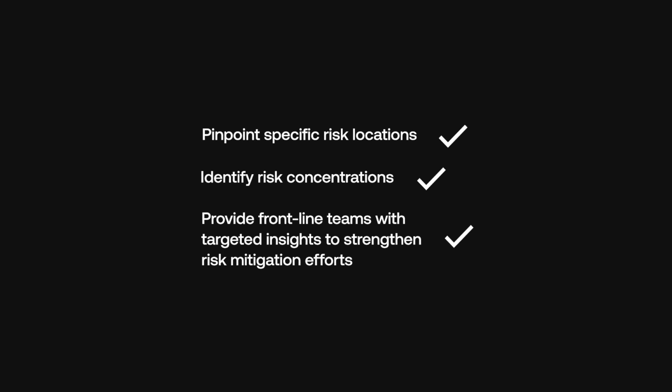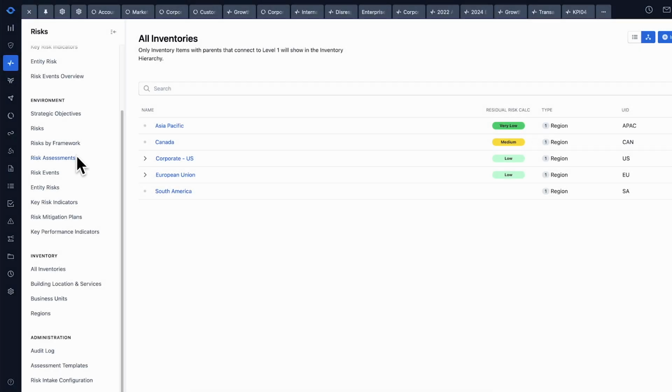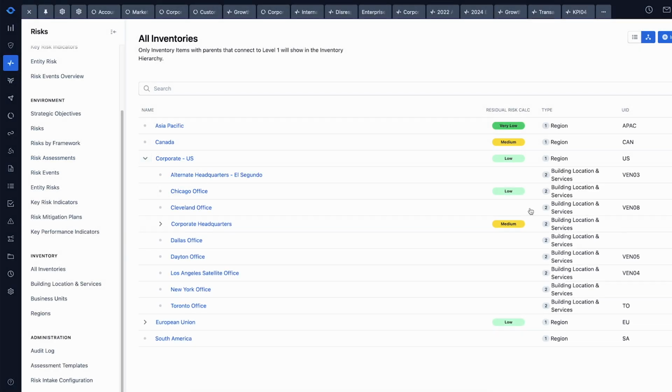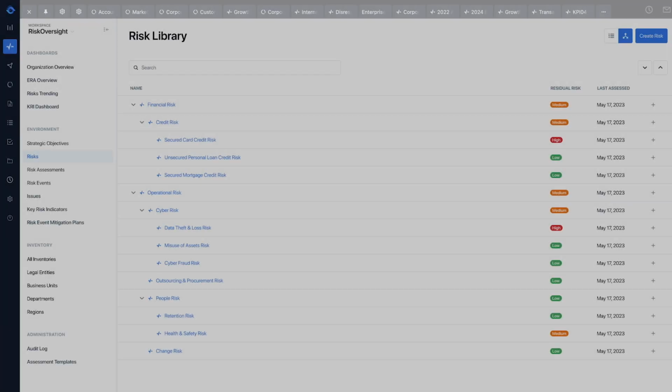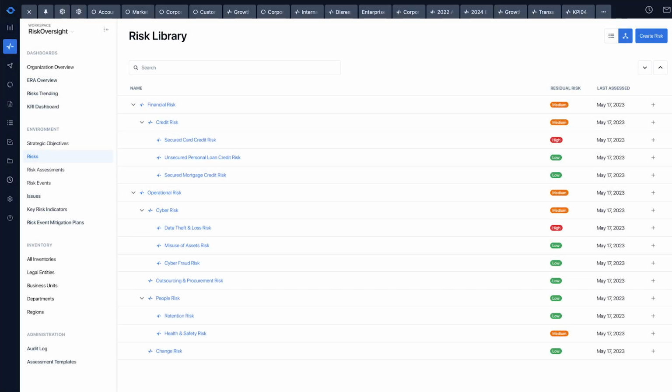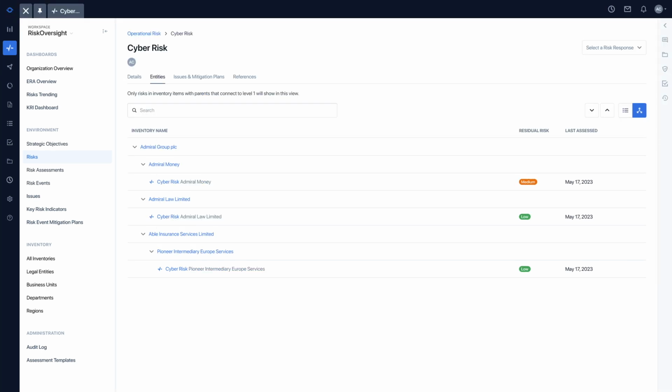With organizational hierarchy, users can configure and view risk relationships from a company lens, leverage current entity risk functionality to associate and roll up risk information, and view the impact of risks across entities within your risk library or on a risk page to inform next steps, such as where risk mitigation efforts should be prioritized across the organization.